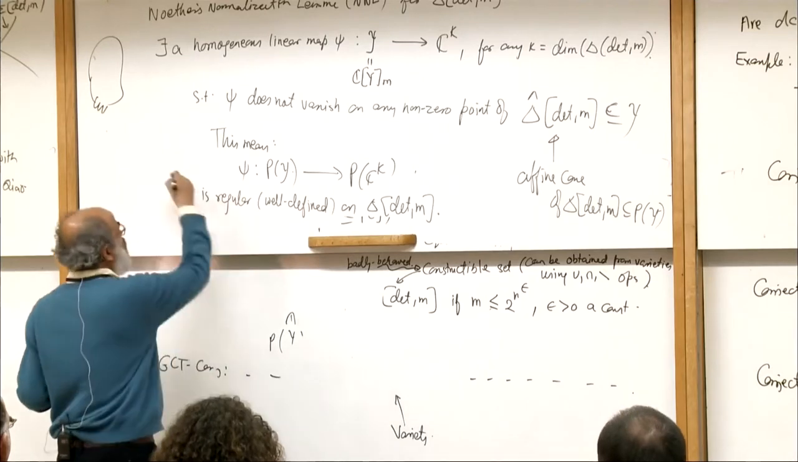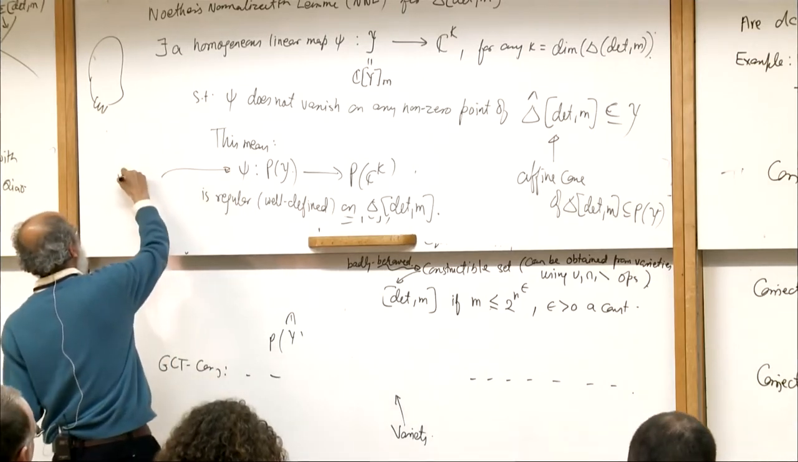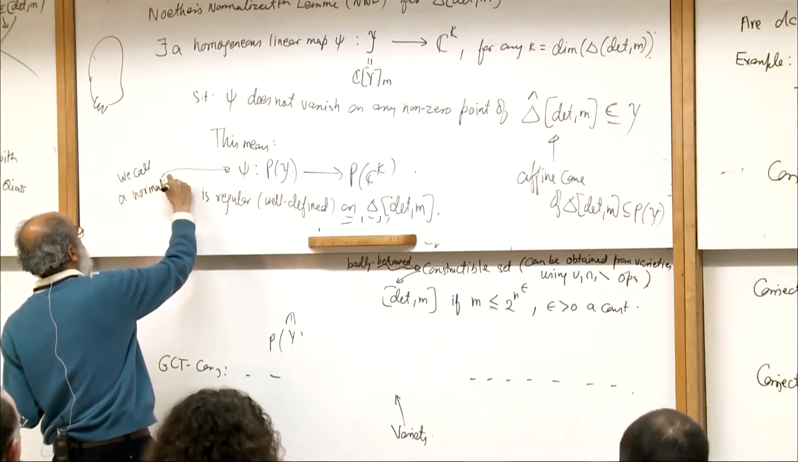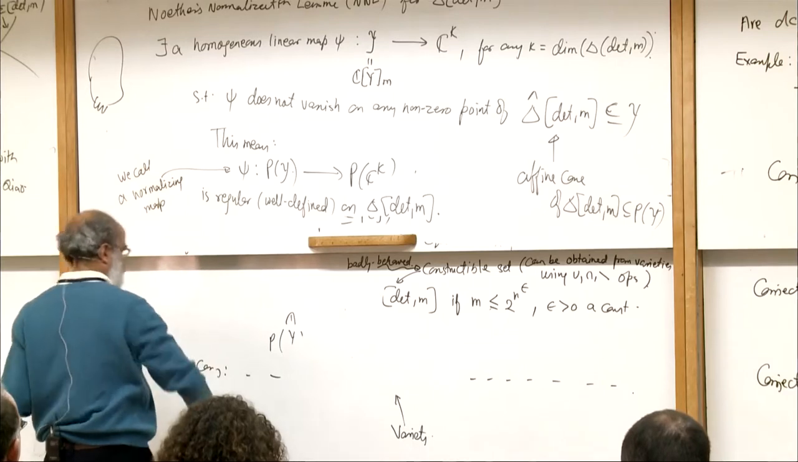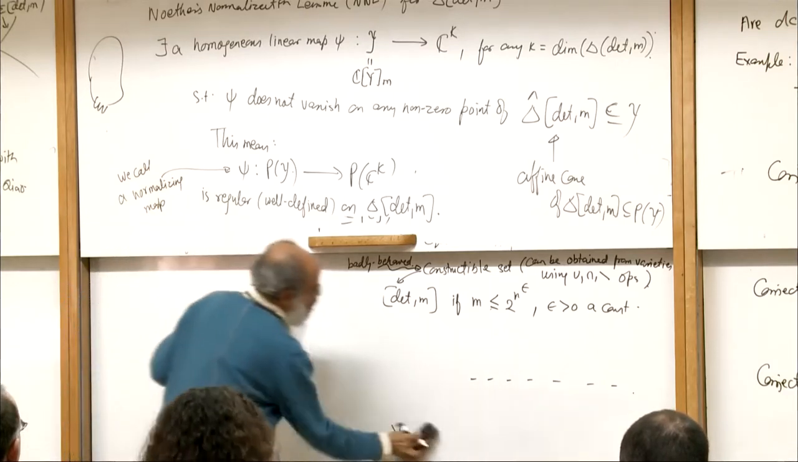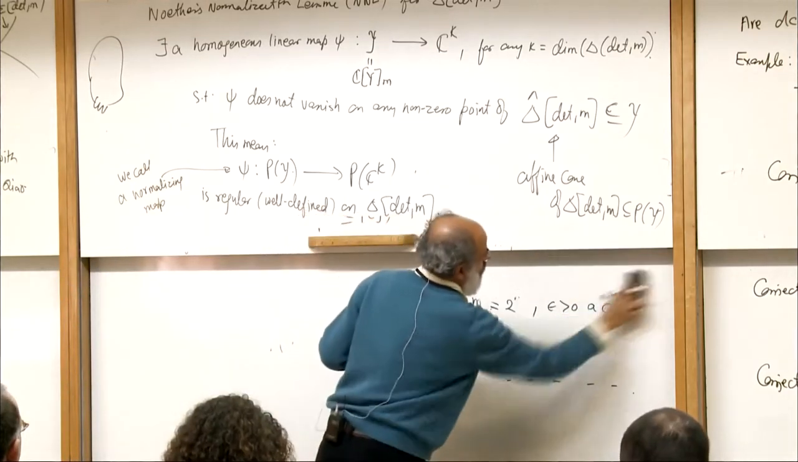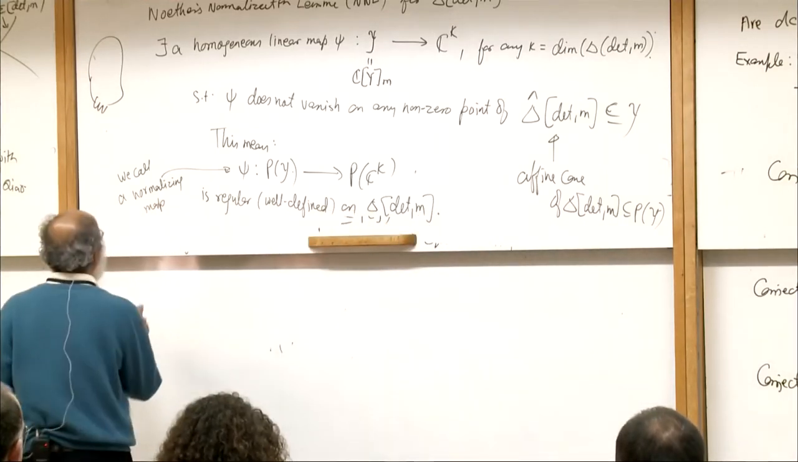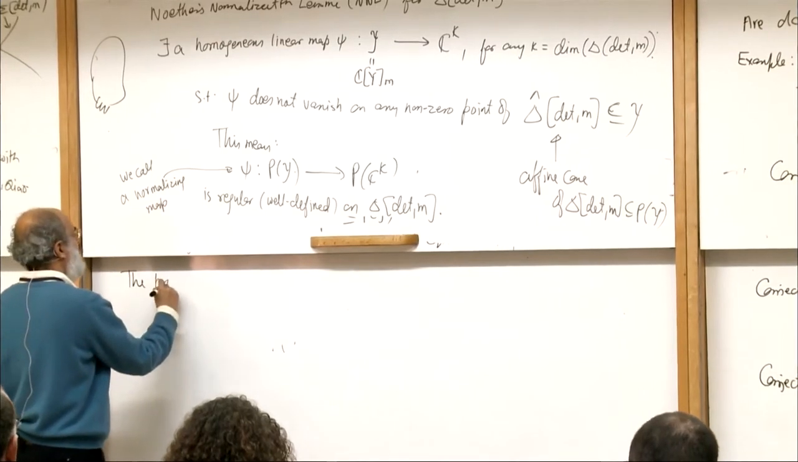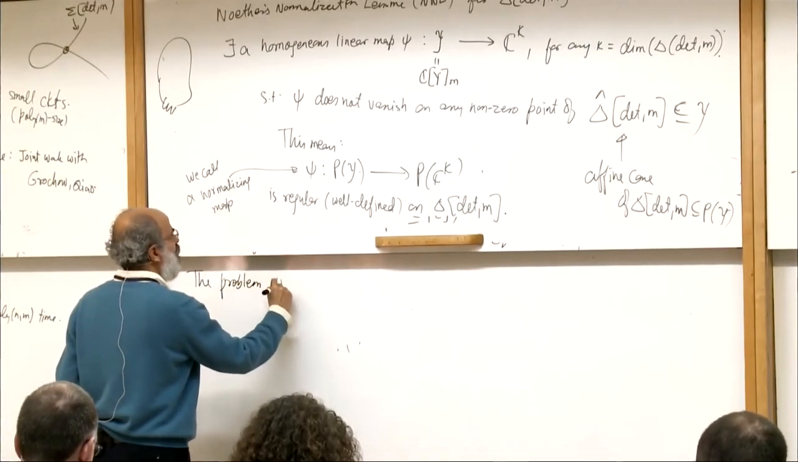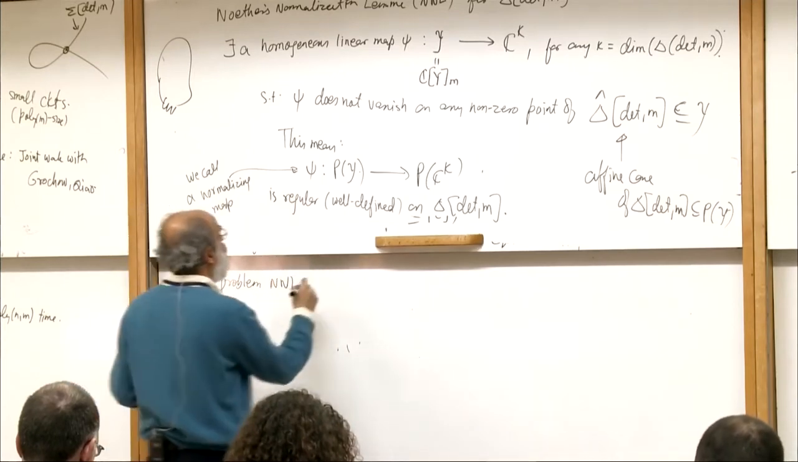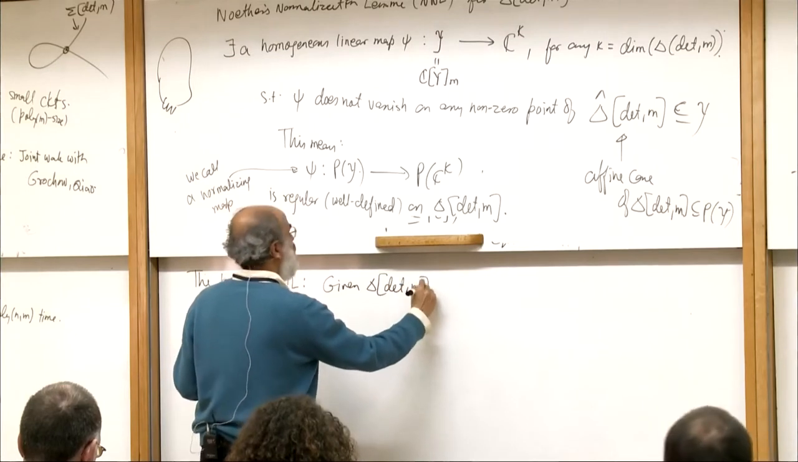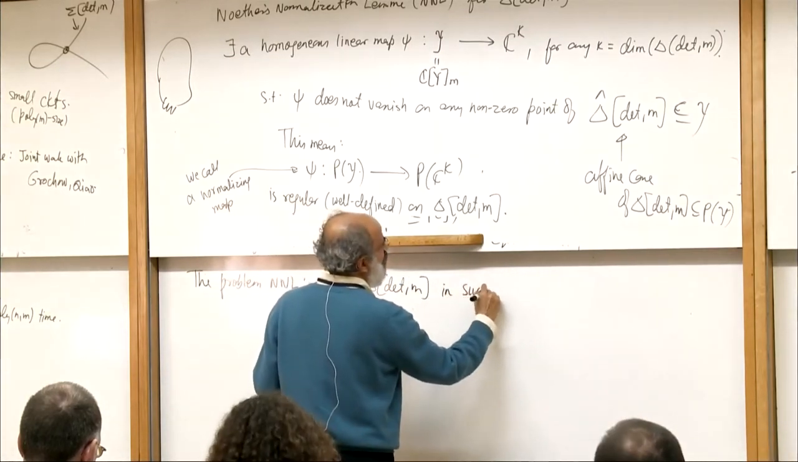And we call such a psi a normalizing map. And now I will define the problem NNL in this setting. The problem NNL is: given delta det m in succinct specification.